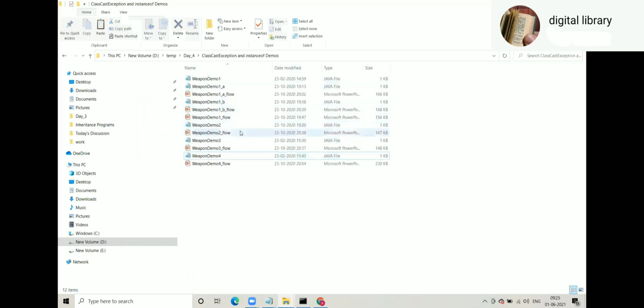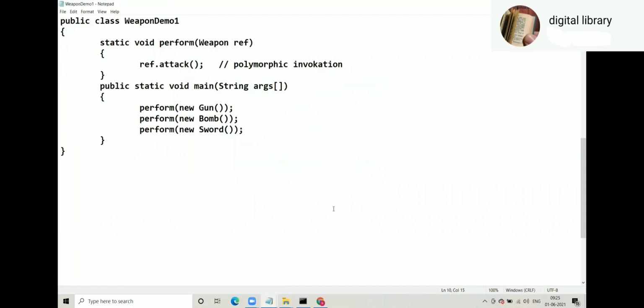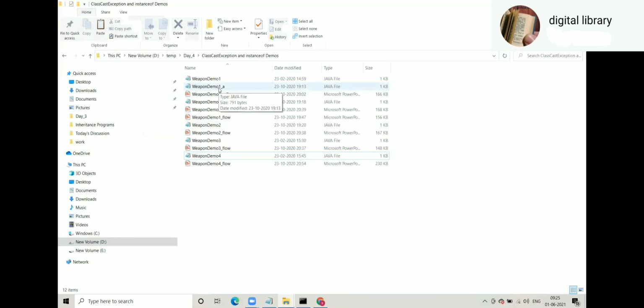Sir, just one question. We are taking perform static because we don't want to instantiate that class again, right? Which class? The weapon demo one. Perfect. Absolutely correct. We don't want to instantiate that class unnecessarily. That's why we have taken perform as static. So, main can call static method directly. Now for weapon demo 1, we don't have any diagram. Weapon demo 1A.